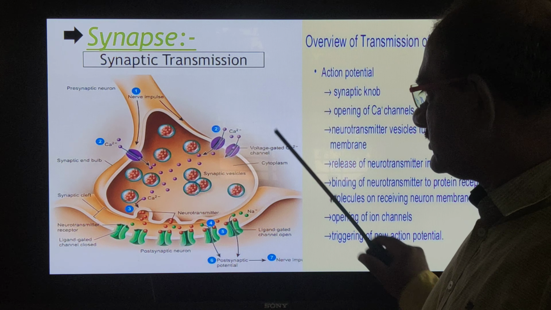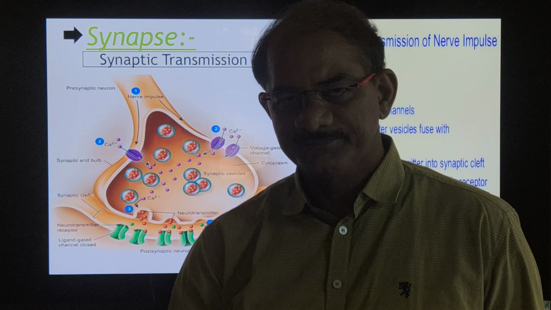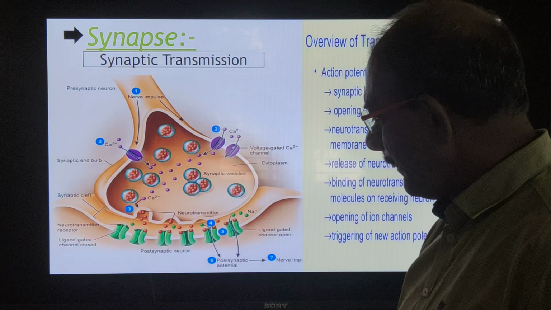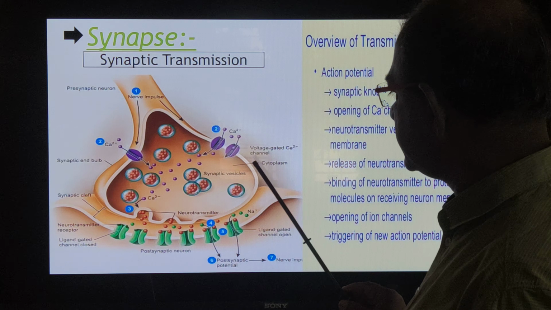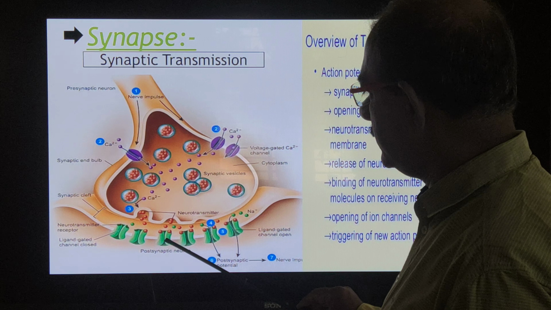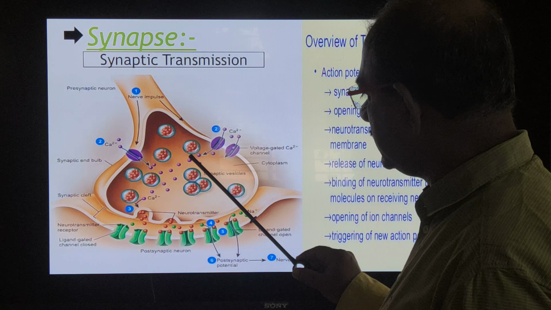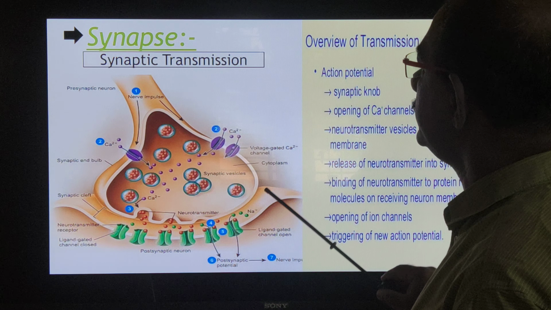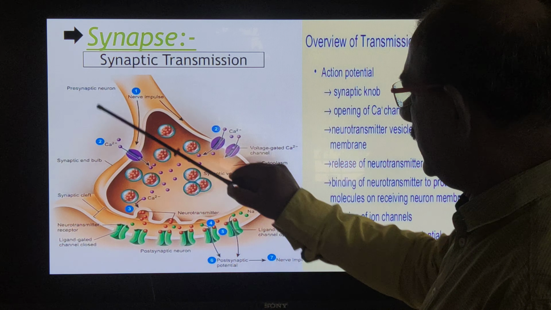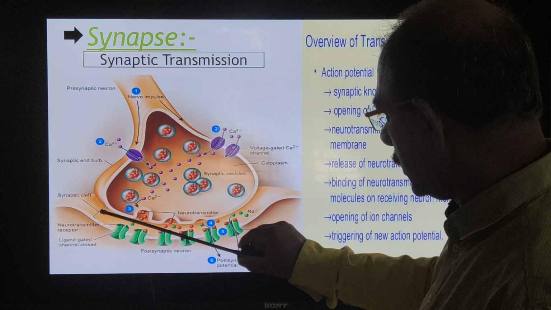So, this is the structure of synapse. Generally, synapse is the site of communication, the junction between two neurons. This is a presynaptic neuron.